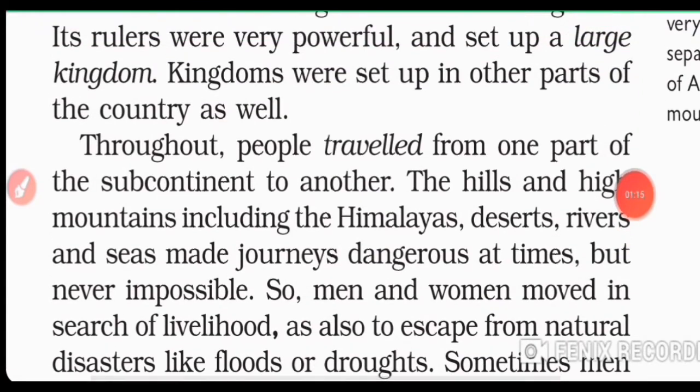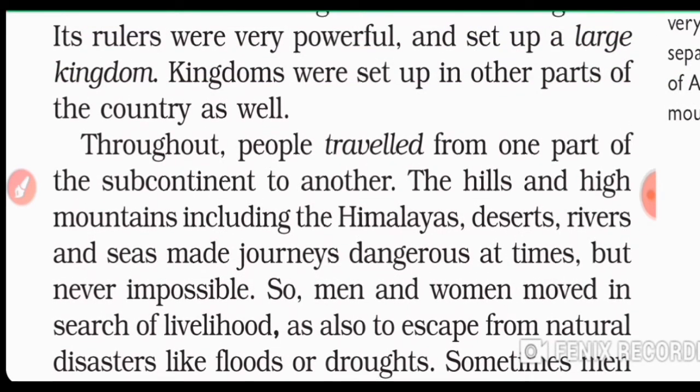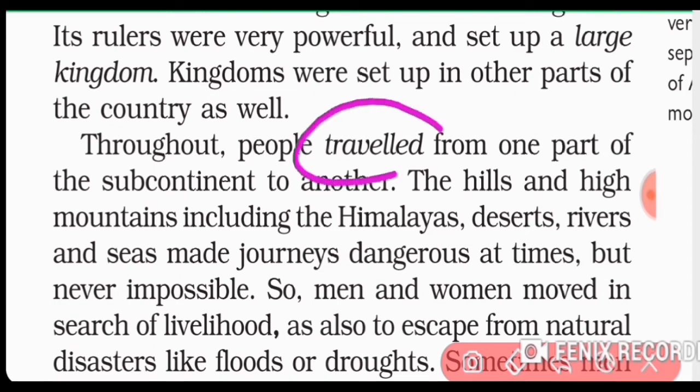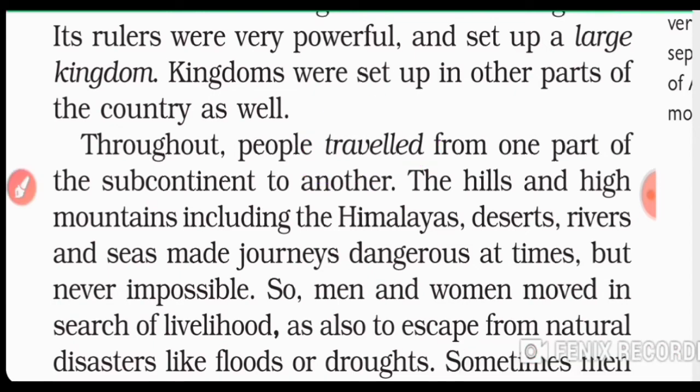Throughout, people traveled from one part of the subcontinent to another. The hills and high mountains, including the Himalayas, deserts, rivers, and seas, made journeys dangerous at times but never impossible. So, people from the ancient past traveled from one part of the subcontinent to another. And what is a subcontinent, friends?